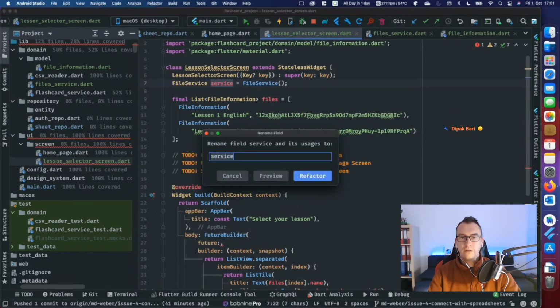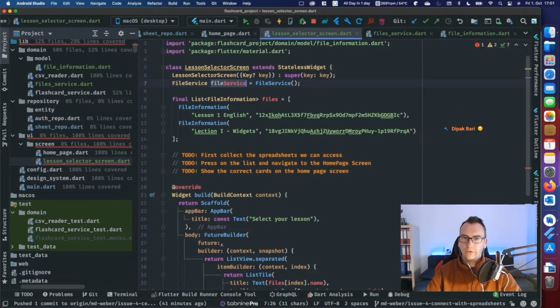So I rename that to file service. Search is too long today. I don't know what that is. Service refactor. Thank you. So we know that this file service is there, but we need also our future.